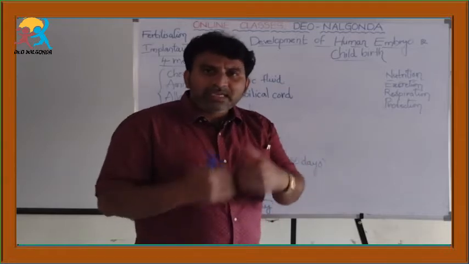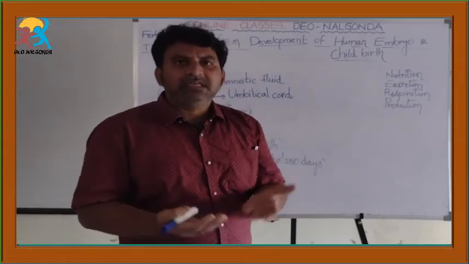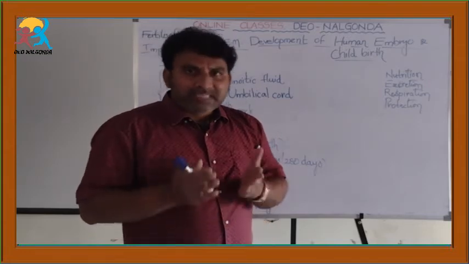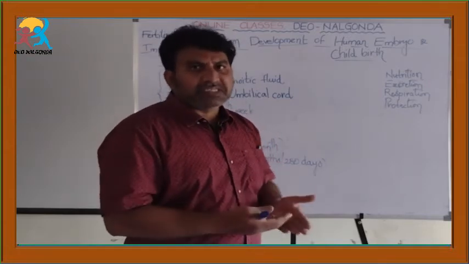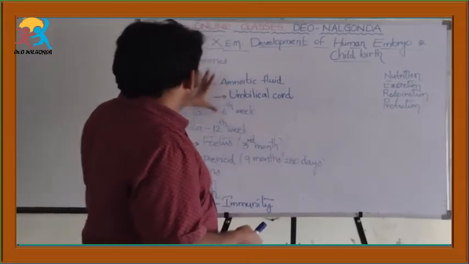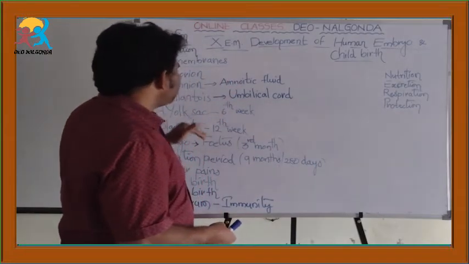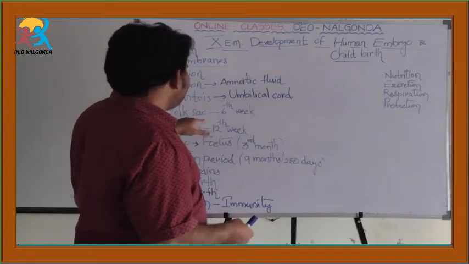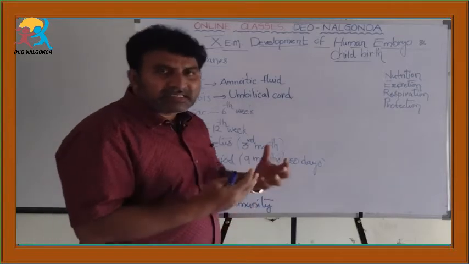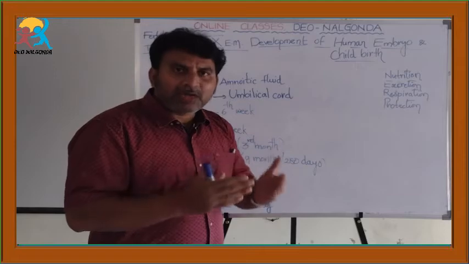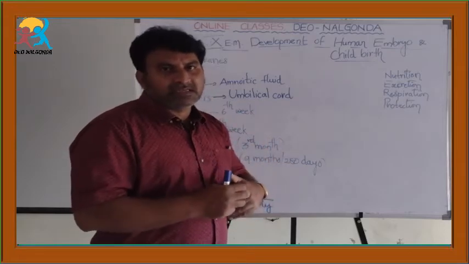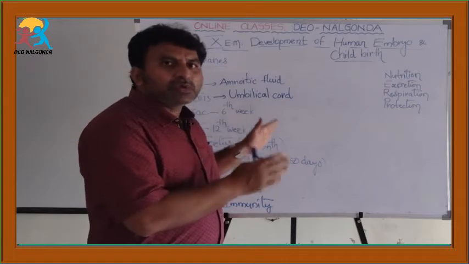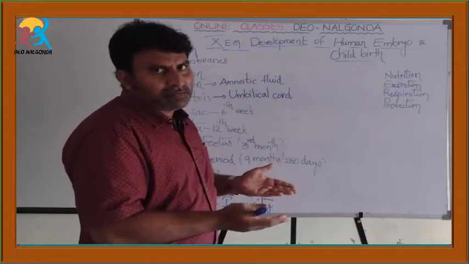Because the growing embryo requires nutrients to grow properly. So, that function of nutrition is carried out by these 4 membranes, especially the placenta and yolk sac. The placenta and yolk sac carry out the process of nutrition for the procurement of nutrients to the growing embryo.